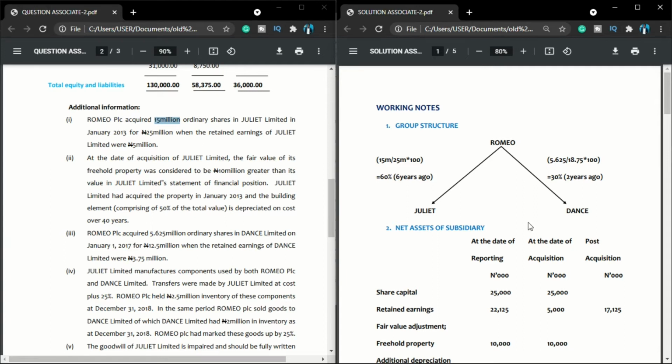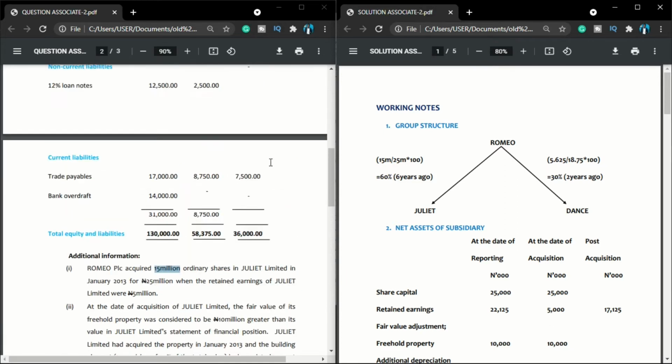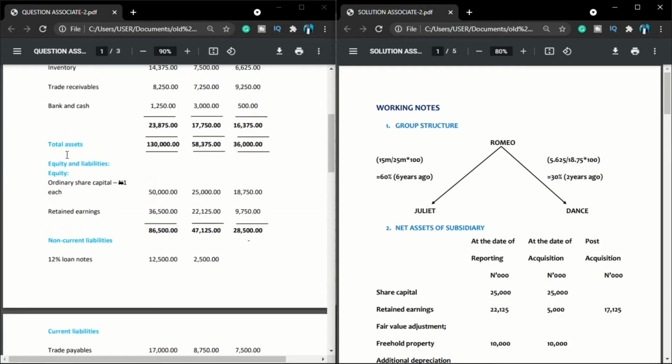So I will come here to determine my group structure. I said I acquired 5.625. So coming to the financial statement under the equity, what is the total ordinary shares available for Dance? We are told that Dance has 18,750. We are working in thousands, so that is 18.75 million. Out of 18.75, we own 5.625. So let us translate that to percentage. So in that case, I have 5.625 divided by 18.75 times 100. In that case, we have 30%.